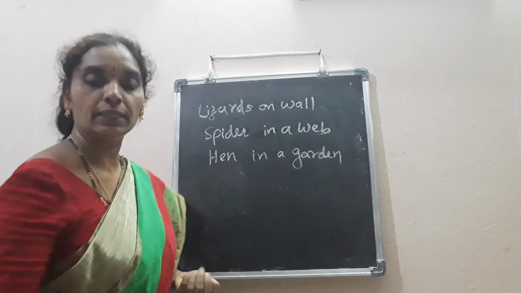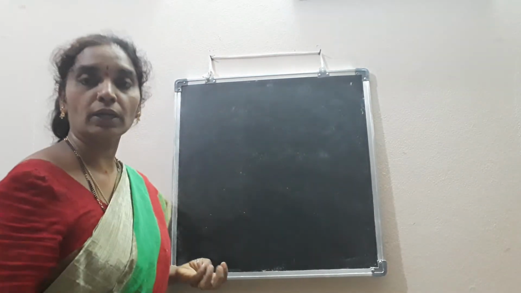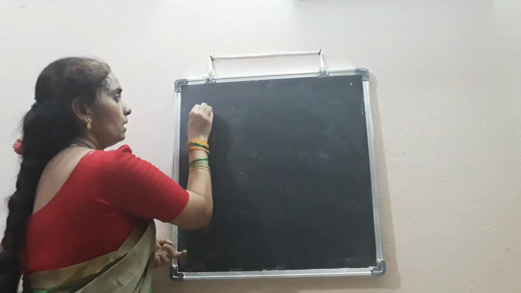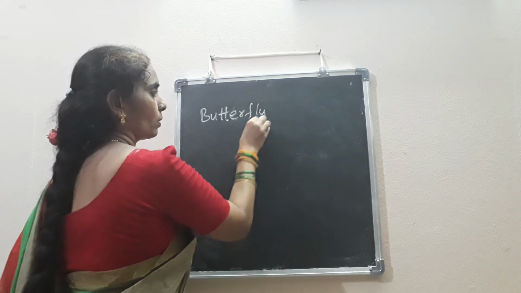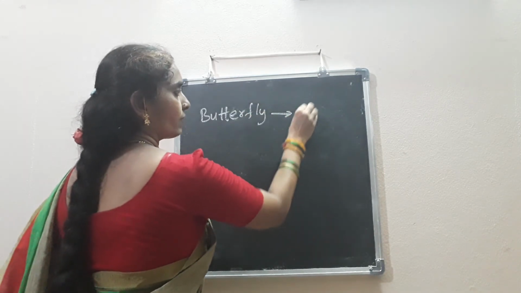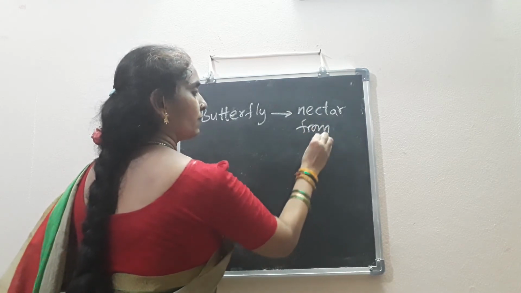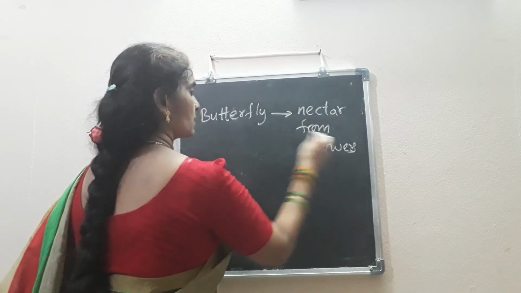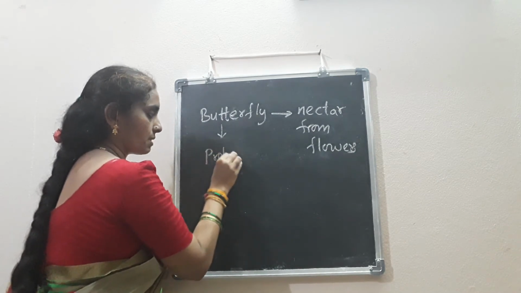The butterfly has a special organ to take the nectar from flowers. Butterflies normally take the nectar from flowers. So, how does the butterfly take the nectar? Its body part is known as the proboscis.